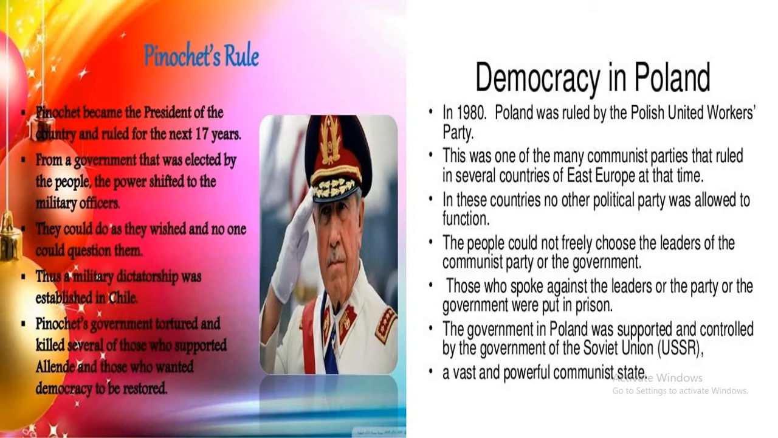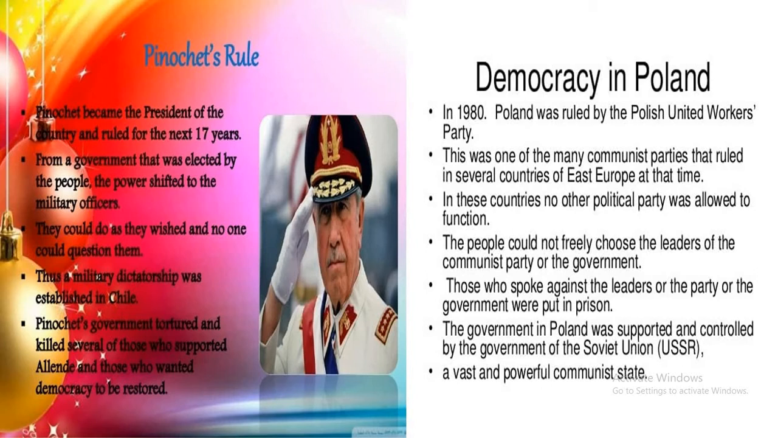Here Pinochet became the president of the country and ruled for the next 17 years. From a government that was elected by the people, the power shifted to the military officers. So what happened there? They could do as they wished and no one could question them. Thus a military dictatorship was established in Chile. This is the difference between democratic and non-democratic government.